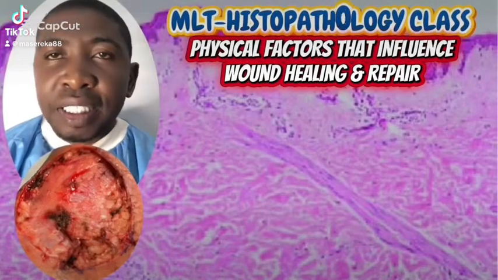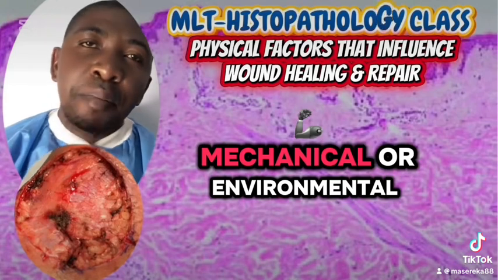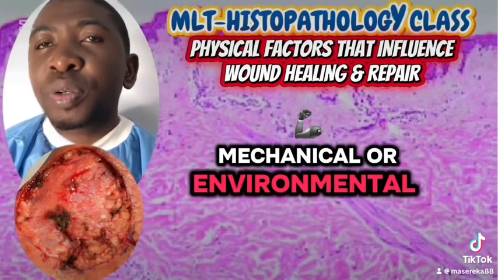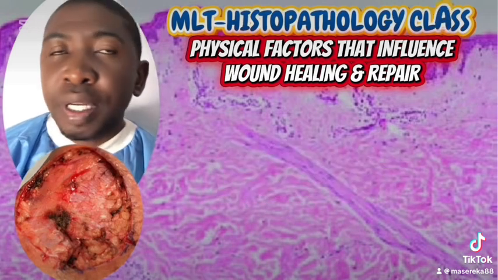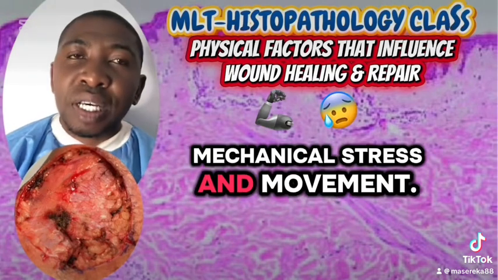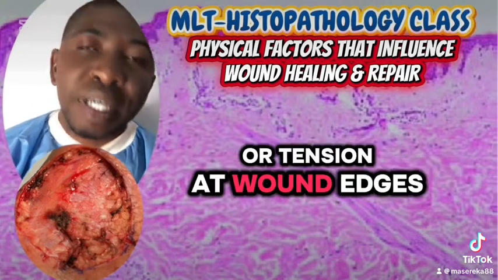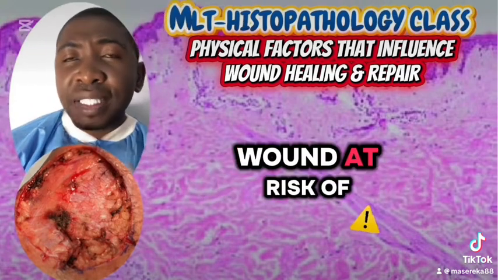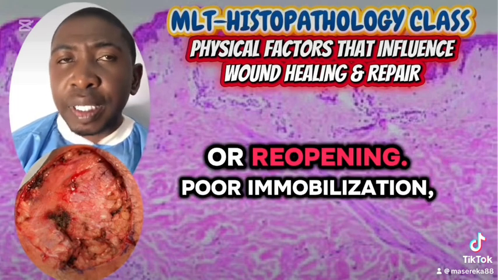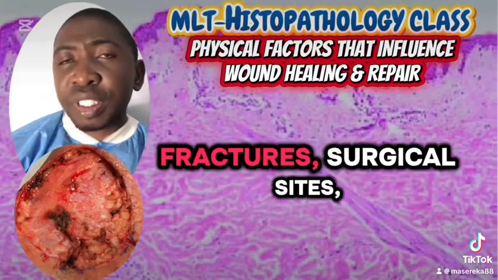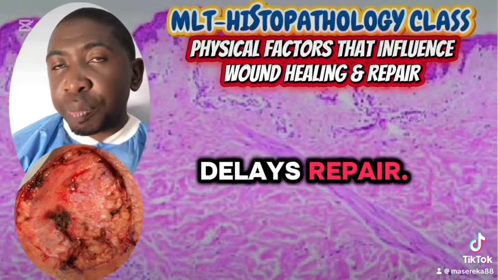Physical factors that influence wound healing and repair. These are mechanical or environmental conditions that influence wound closure and repair. Number one, mechanical stress and movement. Excessive movement or tension at wound edges puts the wound at risk of wound dehiscence or reopening. Poor immobilization, for example in fractures and surgical sites, delays repair.